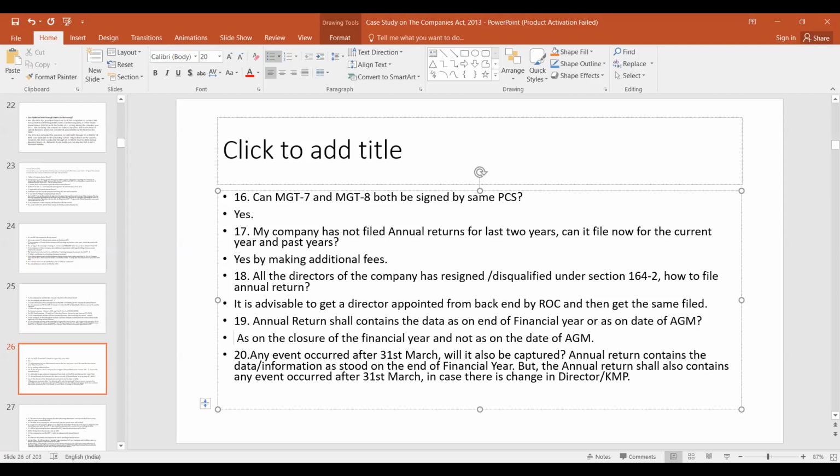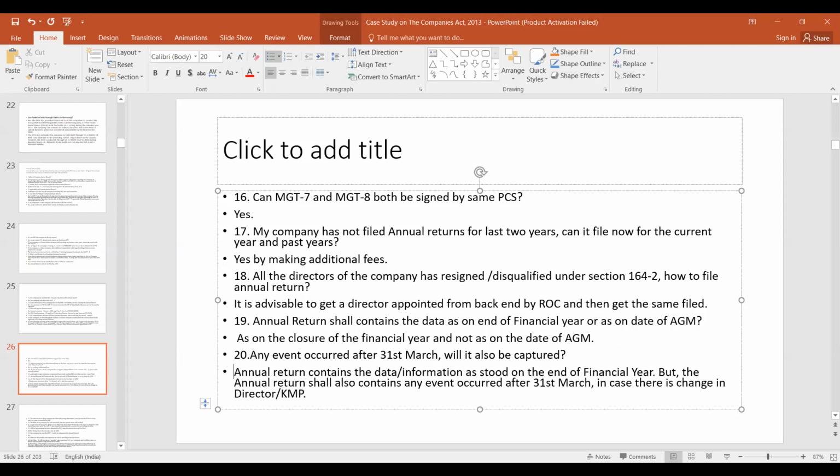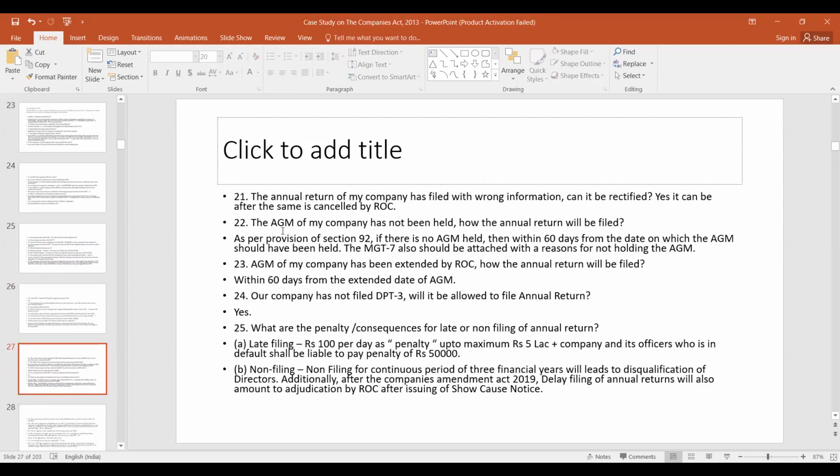Any event that occurred after 31st March, will it also be captured? So the annual return contains the data or information as it stood on the end of the financial year, but the annual return shall also contain any event occurred after 31st March in case there is a change in director or KMP. This is also important. Then the annual return of my company is filed with wrong information. Can it be rectified? Yes, it can be after the same is cancelled by ROC.